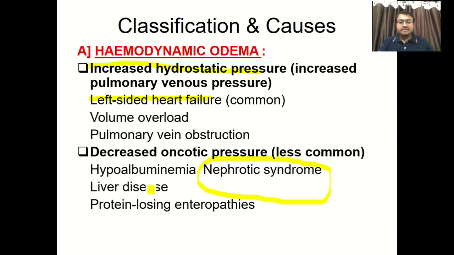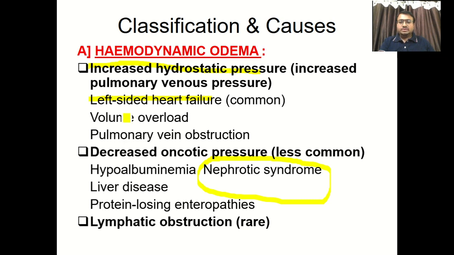And the same thing in liver disease. Most of the plasma proteins and clotting factors are synthesized in the liver. So whenever there is liver pathology, obviously there is decreased synthesis of albumin, which in turn leads to hypoalbuminemia and decreased colloid oncotic pressure. The third, rare cause is lymphatic obstruction, which will lead to pulmonary edema.